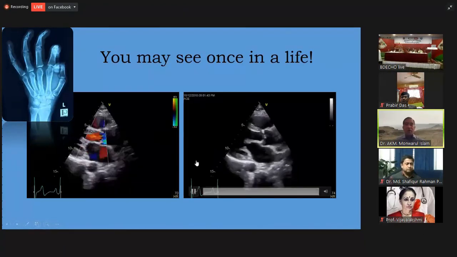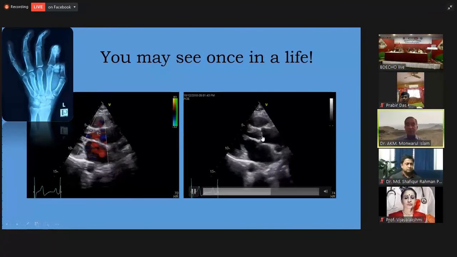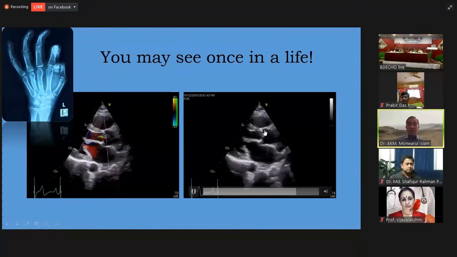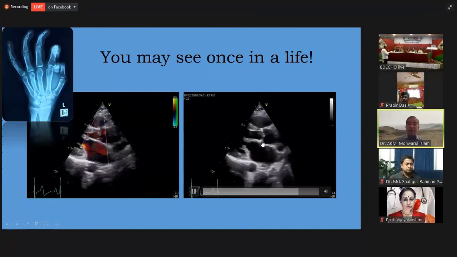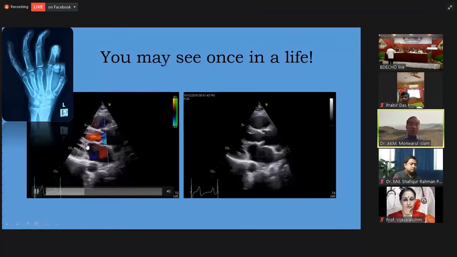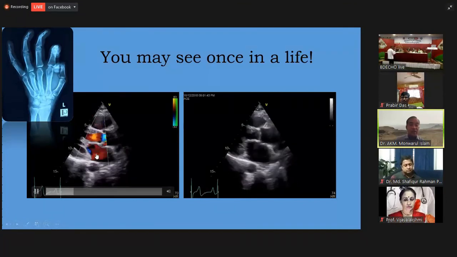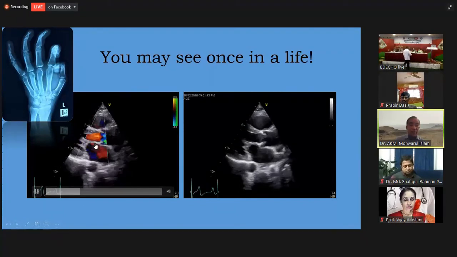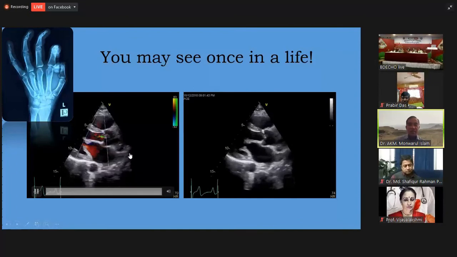And at first, we thought that this may be a case of rheumatic mitral stenosis as well as regurgitation. Look at here, the valves, both the aortic and the mitral valve leaflets and cusps, are definitely thickened, and there are also changes affecting the subvalvular apparatus, and there is aortic regurgitation as well as mitral regurgitation, which may be of mild or at best moderate severity.